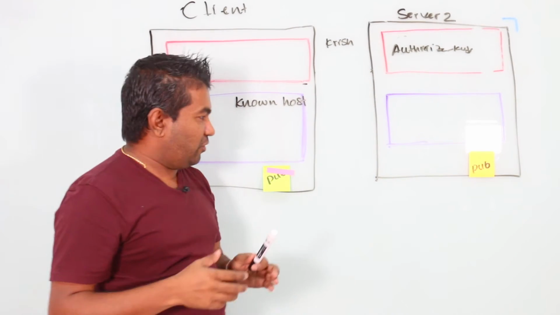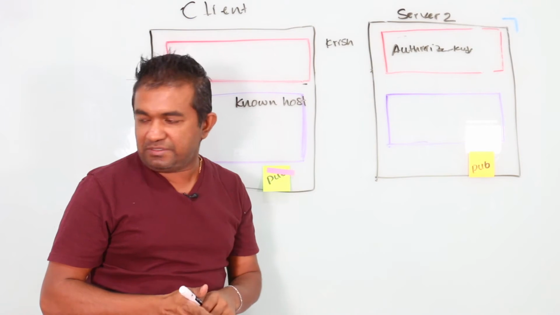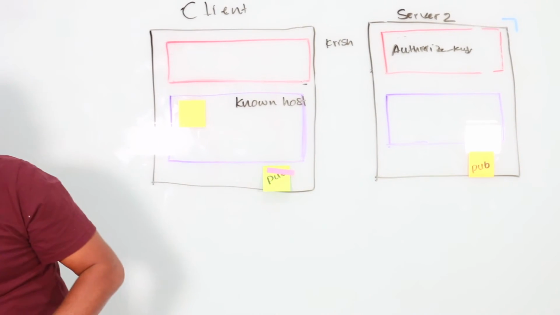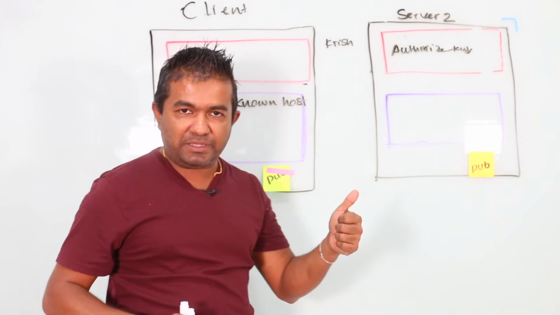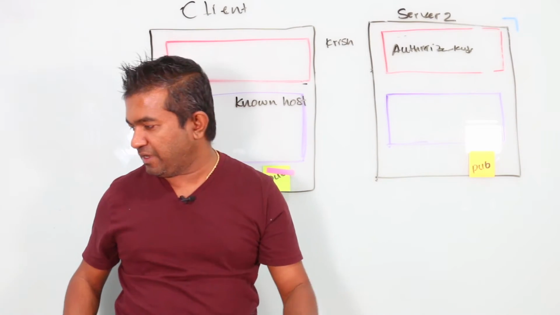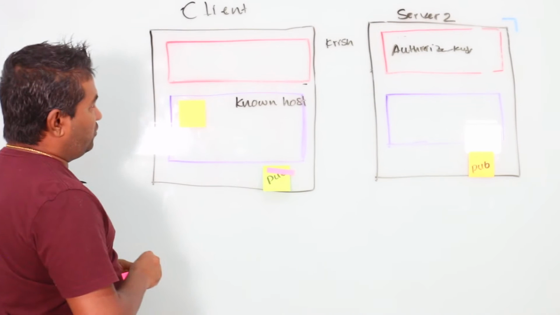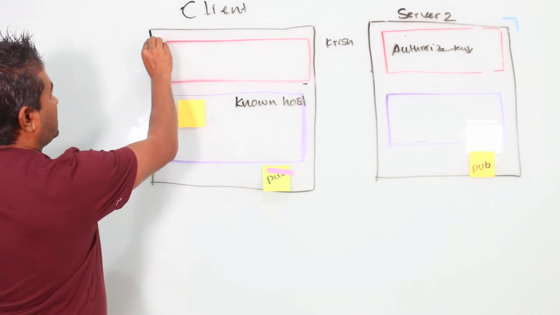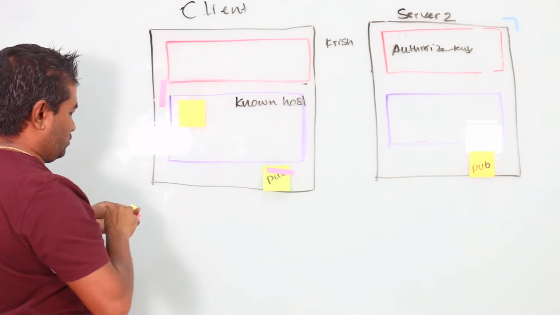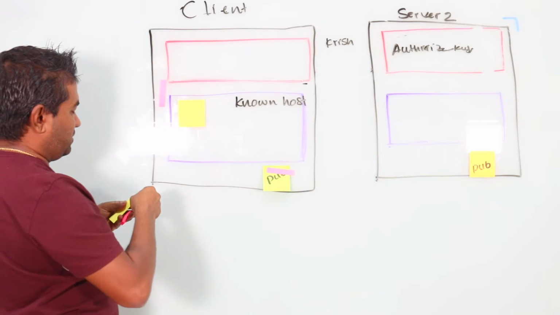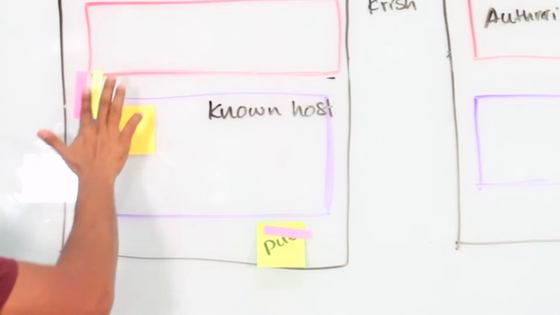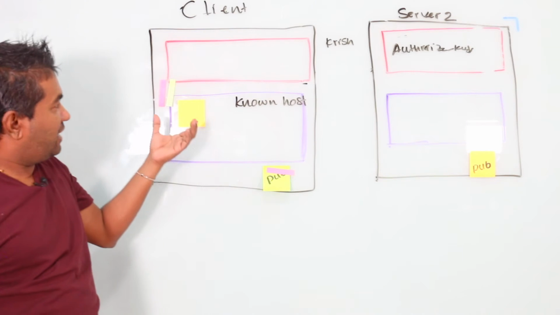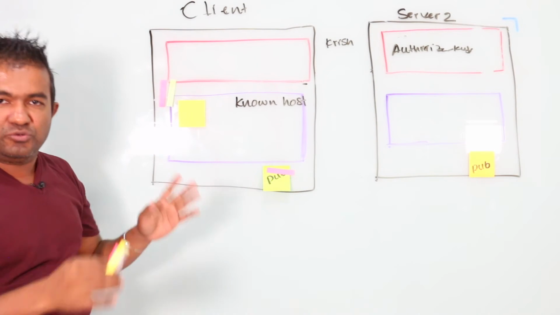So now in order to make this connection happen, what we need to do is generate a key pair here, right? A public key and a private key. Okay. So let's say we generated two keys for this client. The red one is the private key, the yellow one is the public key, right? So now this client has two keys.